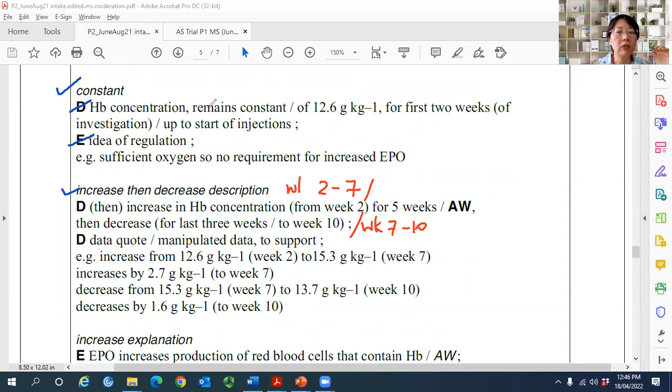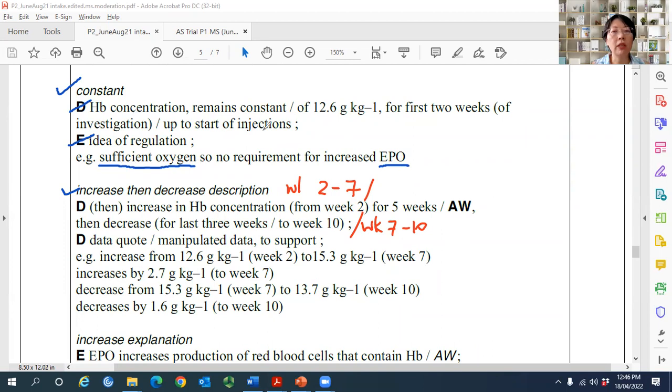Hemoglobin concentration remains constant at 12.6 gram per kilogram of body mass for the first 2 weeks, or up to the start of injections. So this is described. Explain why it remains constant: based on the earlier passage, remember I said you need to refer to the passage, there is sufficient oxygen, so the body did not produce EPO, so it does not stimulate red blood cell formation.